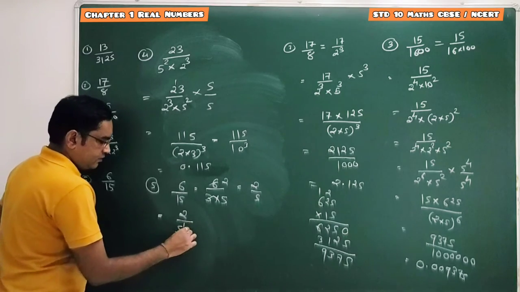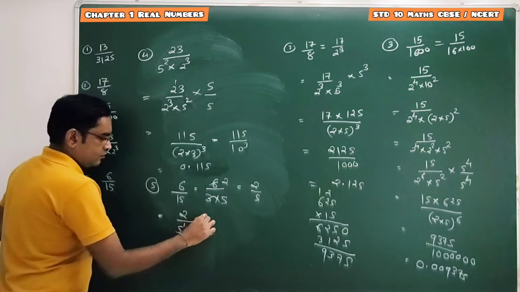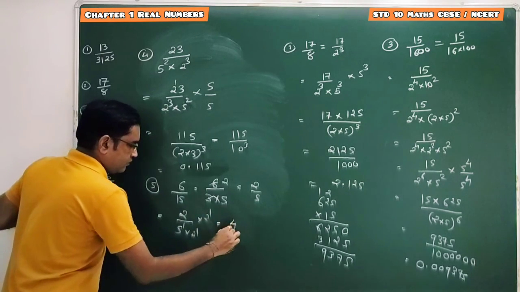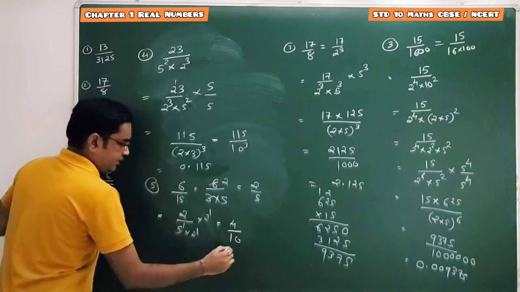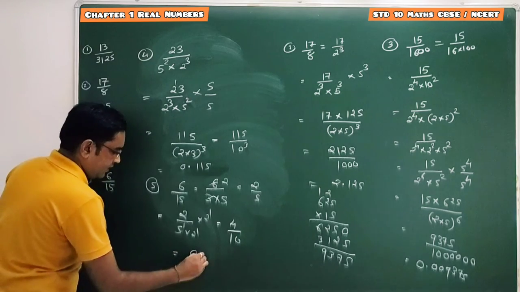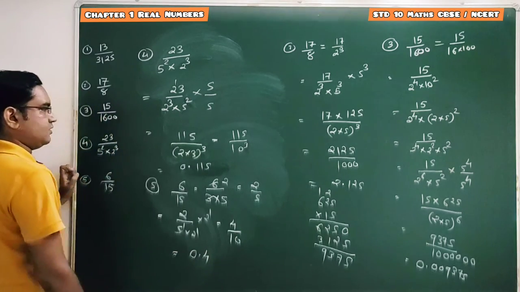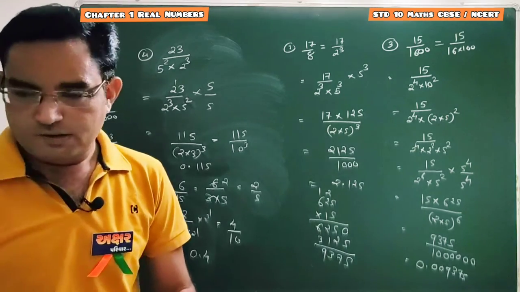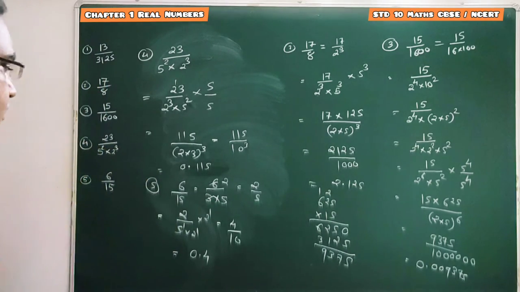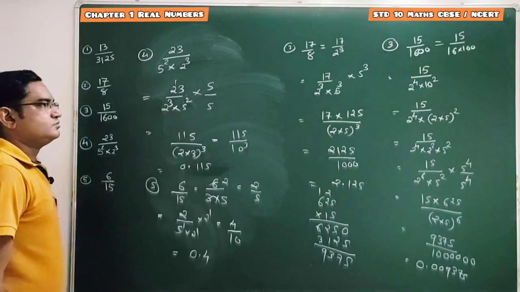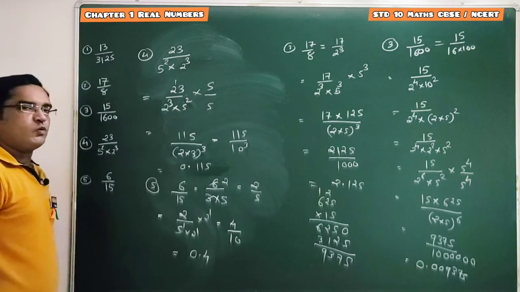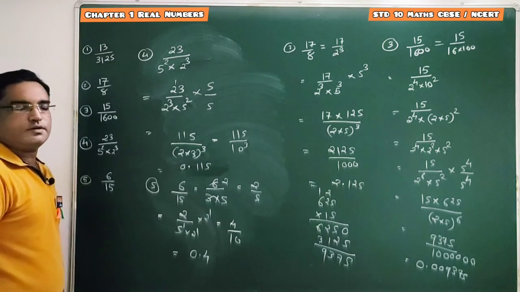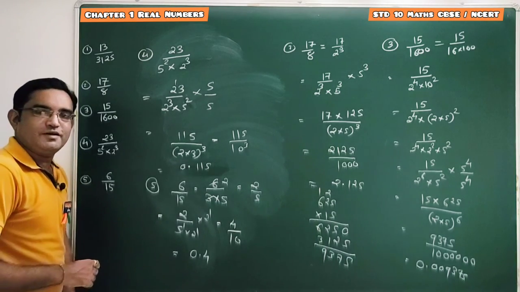5 has power 1, so 2 should also have power 1. We have to multiply 2 on top. So it's 2 2s are 4 divided by 5 2s are 10. So it's a terminating decimal expansion and the answer is 0.4. Clear, students? Let me check. 0.4. Yes. So now you can try more questions by yourself from various reference books. Done. So now pause this video and note it down.